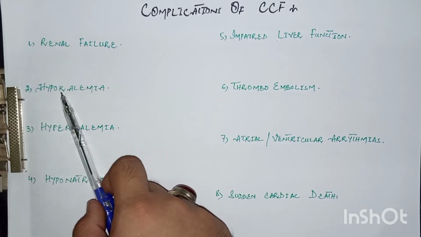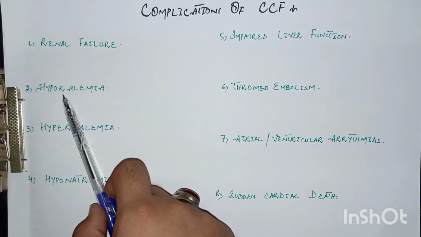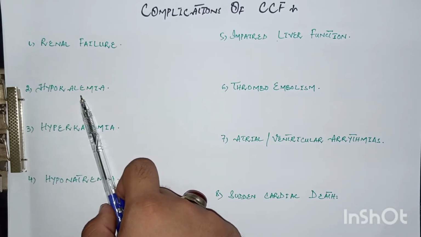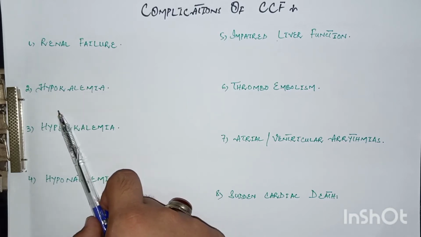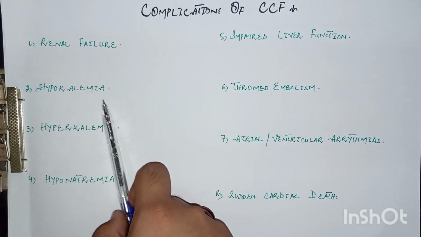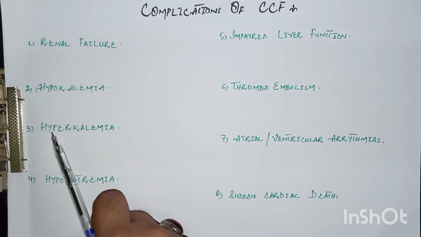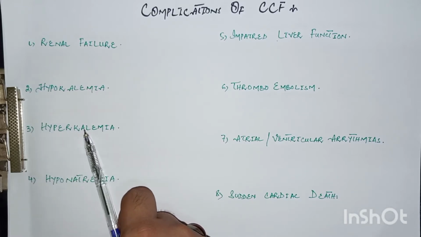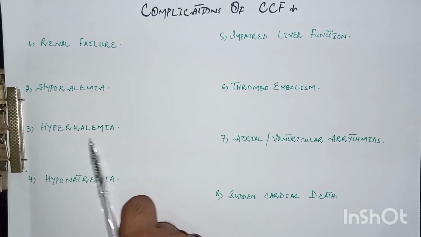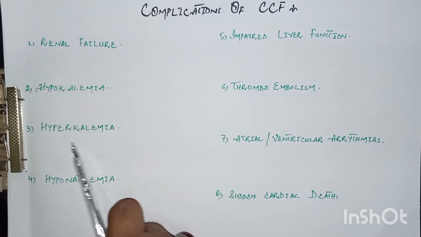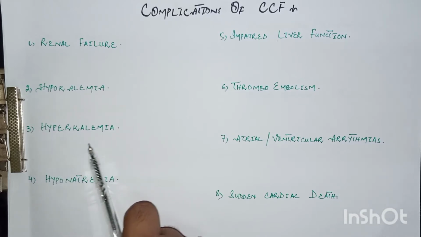The next complication is hypokalemia, that is low levels of potassium, and this low level of potassium is because of the use of some diuretics in the management of congestive cardiac failure, like loop diuretics furosemide and bumetanide, and thiazide diuretics, that is hydrochlorothiazide. The next complication is hyperkalemia, that is increased level of potassium, and this is because of the use of potassium sparing diuretics in the management of congestive cardiac failure, especially spironolactone or eplerenone. These are aldosterone blockers or aldosterone antagonists, and the use of some angiotensin receptor blockers or angiotensin converting enzyme inhibitors.